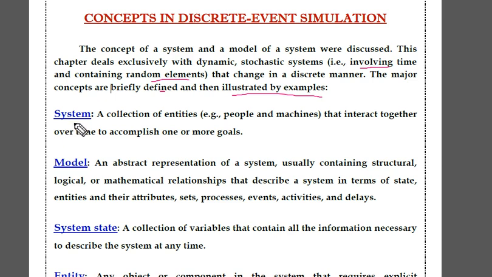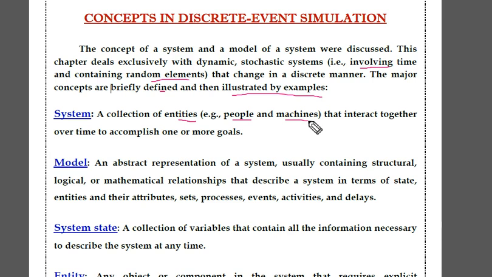See, first one, what is system? System is nothing but a collection of entities. Entities means, suppose in a banking system, in a bank, customers are the entities. These are the examples of that collection of entities. We collect the entities that interact together over time to accomplish one or more goals. Here, examples for system are people and machines: machines in a factory, people in anything, or customers in a banking system. These are the entities.